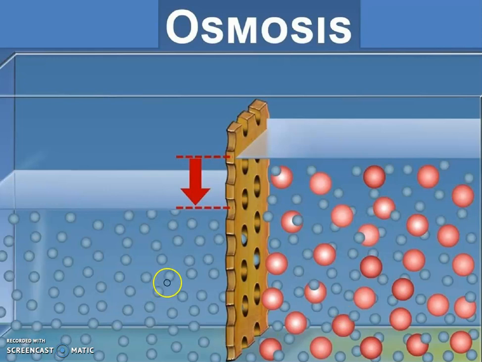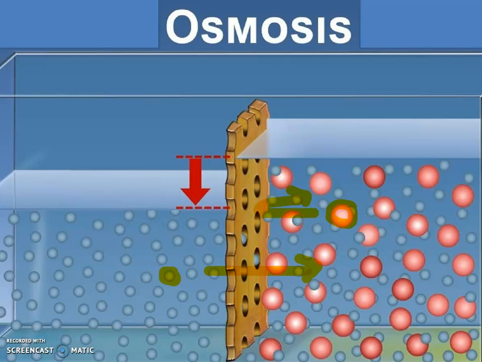The water molecules, which are green in color, can pass from this pore to here, but these red molecules cannot pass through this semi permeable membrane.